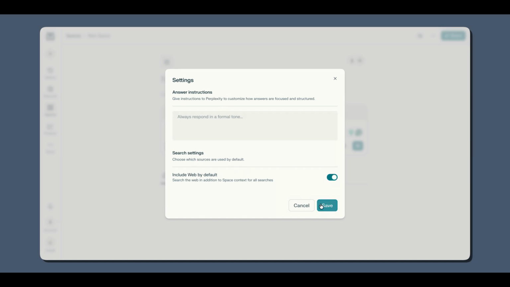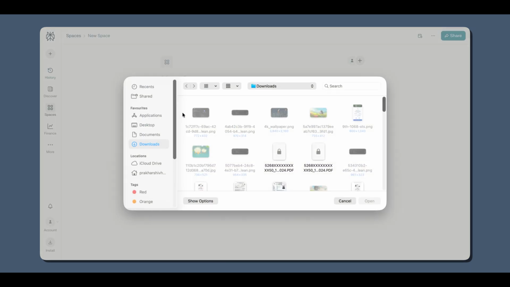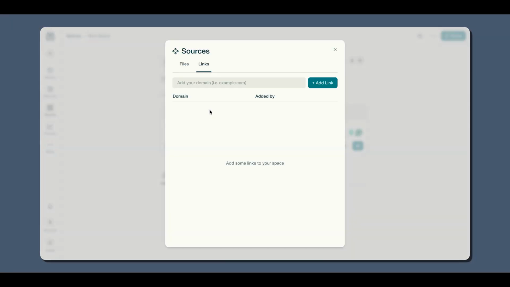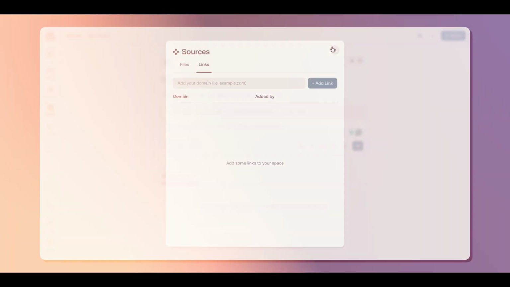You can upload your own files, notes, spreadsheets, work documents, etc. These things are not on the internet, but Perplexity can now use them as knowledge, for making its own memory for you. You can also add links to be used as sources for your content, after which Perplexity will stop giving you generic advice and will personalize it according to you.